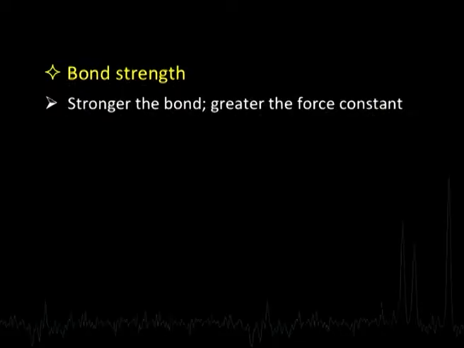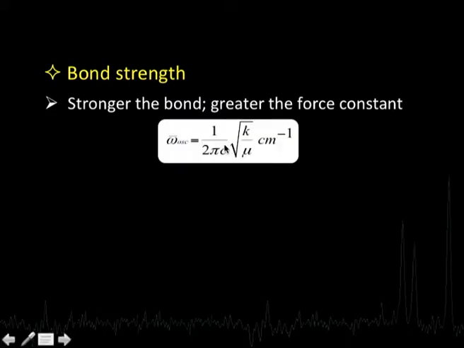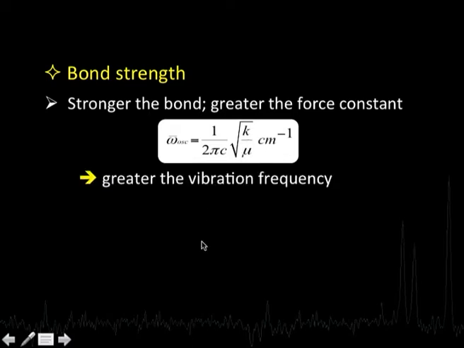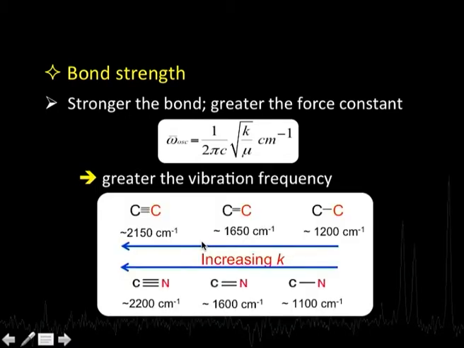It is very straightforward. We know that the stronger the bond, the greater is the force constant. We just mentioned that a little earlier. That means, using this formula, if I am trying to compare two bonds, suppose one bond happens to be stronger than the other one, the one which is stronger has a higher value of k. Suppose the two happen to have the same value of mu, of course, the one with the stronger bond will have a higher vibration frequency.